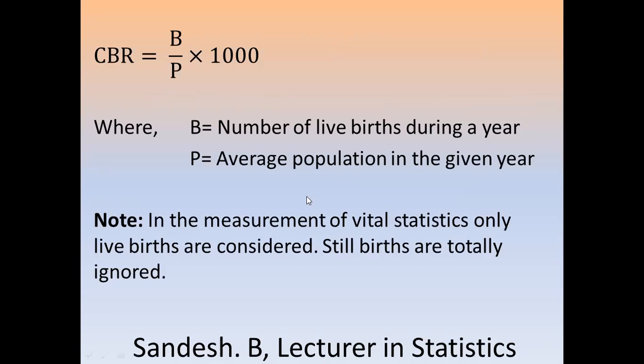Then note, in the measurement of vital statistics, only live births are considered, stillbirths are totally ignored. Stillbirths are not considered.